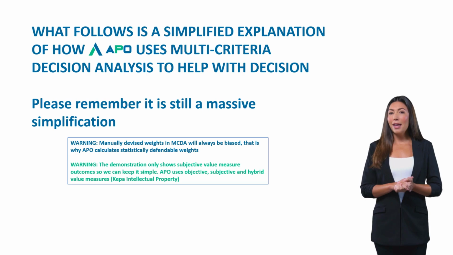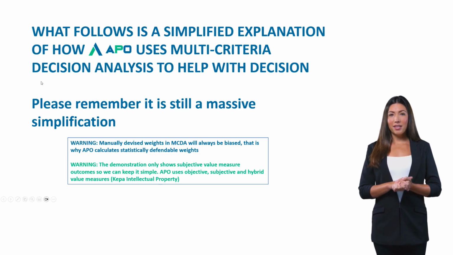In real life, APO uses objective, subjective, and hybrid value measures, which are part of our intellectual property. APO is a sophisticated tool that uses multi-criteria decision analysis to help make complex decisions without emotion and without bias.